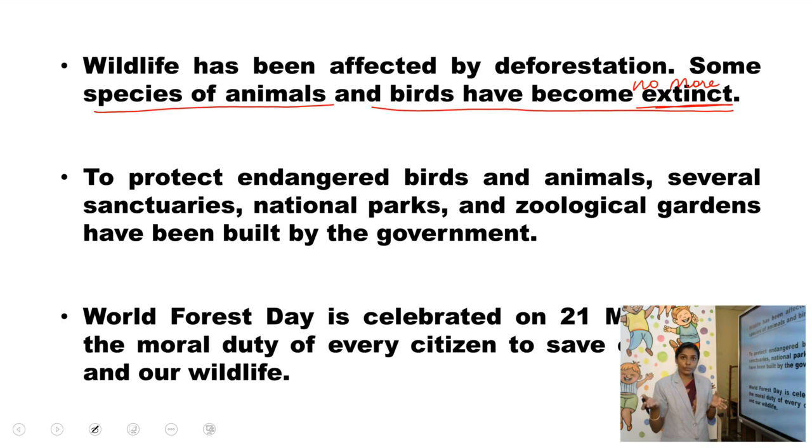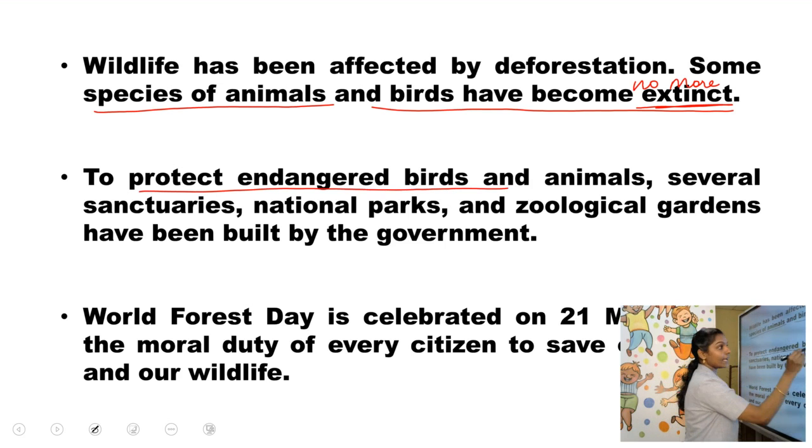Like in the news, you have heard one elephant has been killed. In the same way, some special animals or birds are being endangered, as humans are trying to kill them.